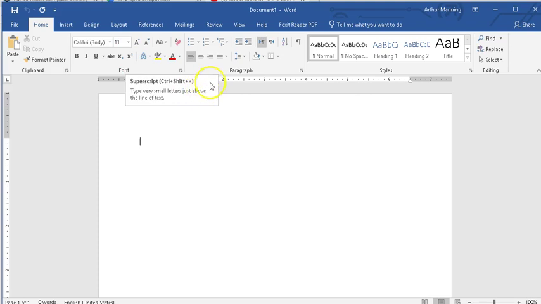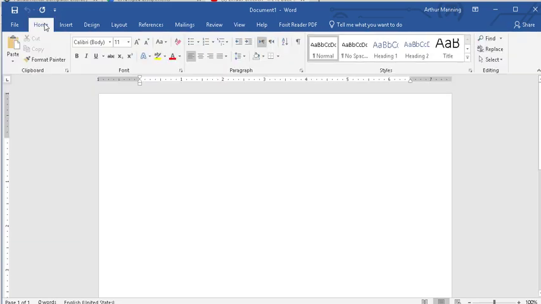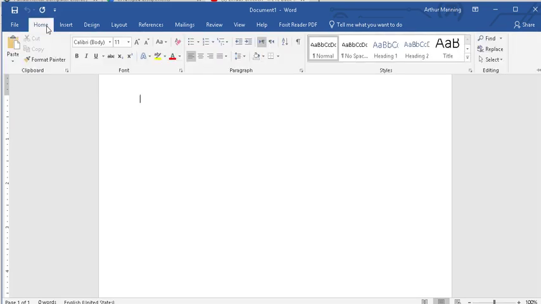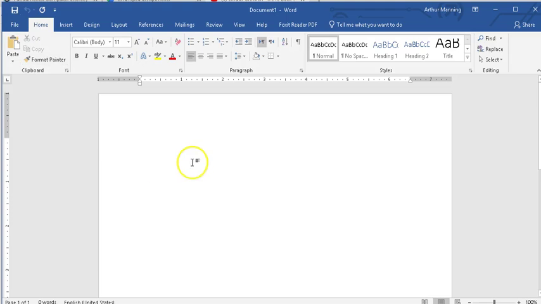Now, if you're not seeing that menu, double-click on any name across the top, and the ribbon will appear or disappear. Double-click, and I have my ribbon. Double-click, and it goes away to give me some space. If I click on it once, and then I click somewhere else, the ribbon goes away. To keep it there, double-click on it, then the ribbon stays around. That is our ribbon we'll be referring to, mainly spending time understanding what's in these areas in our ribbon.